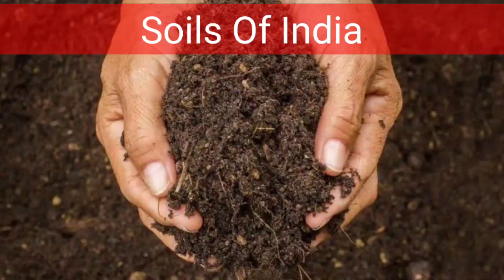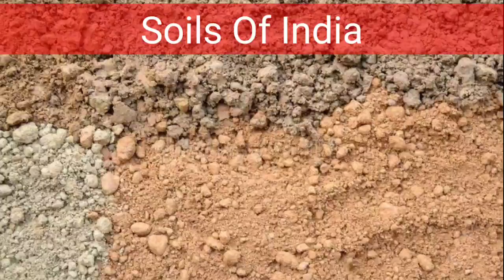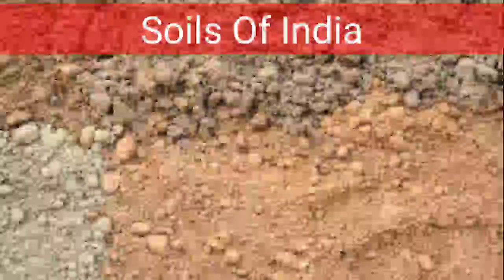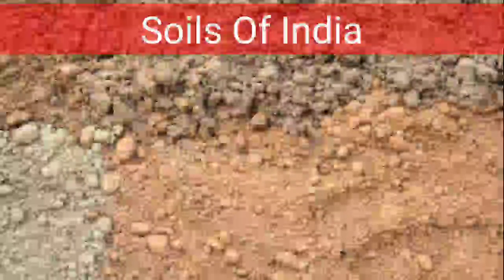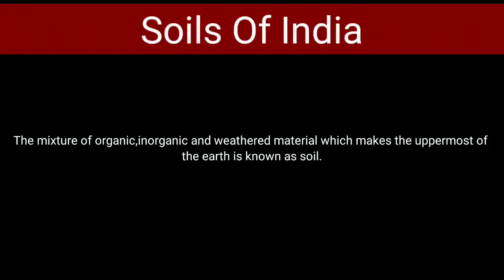Soil is formed from the weathering of rocks. Soil is one of the important factors for the survival of life on the earth's surface. It takes thousands of years to form a 1 centimeter thick layer of soil, but it will not take 1,000 years to erode that soil. So it is the responsibility of every one of us to conserve soil for a better future. We can put soil in one line: a mixture of organic, inorganic and weathered material which makes the uppermost part of the earth.